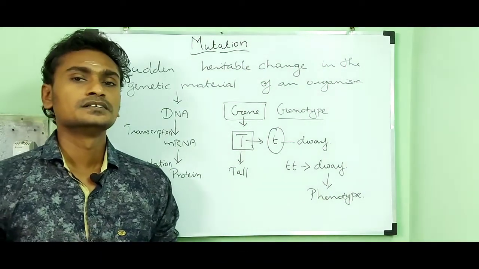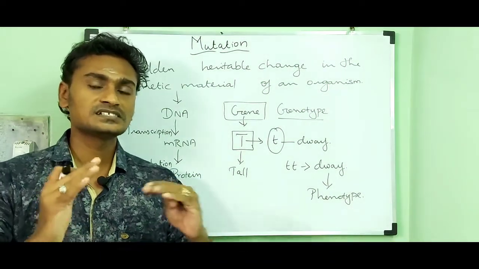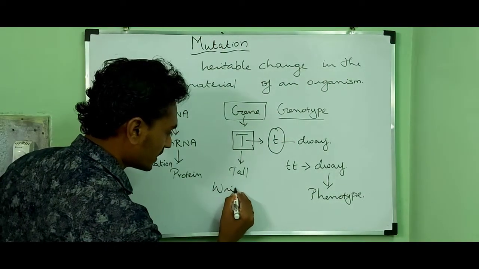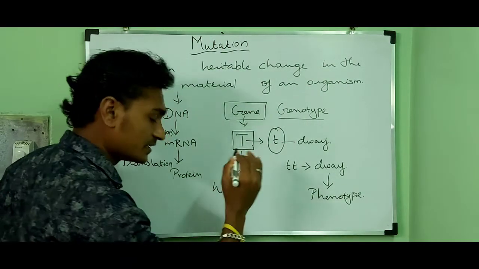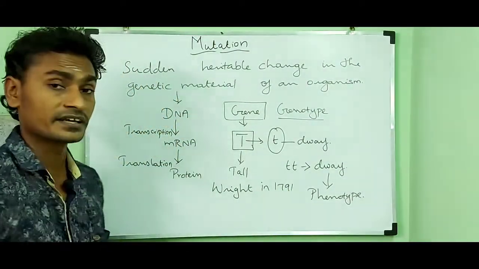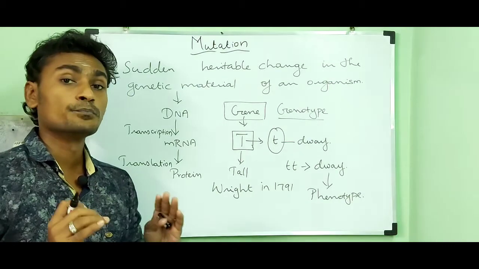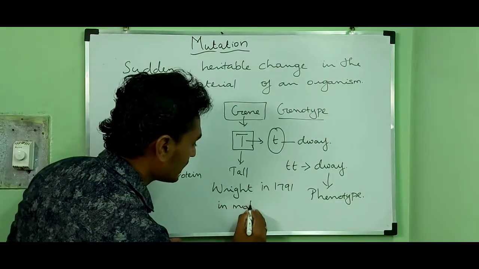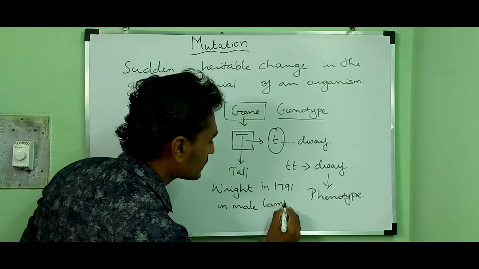Then the mutation was first discovered by the scientist Wright in the year 1791, in a male lamb. That male lamb had short legs.